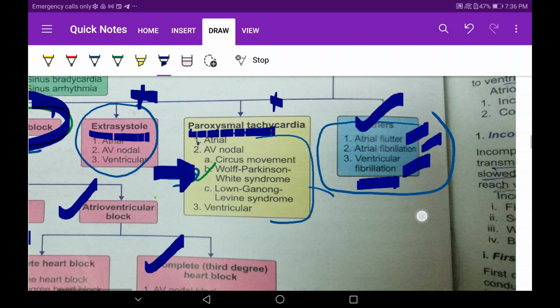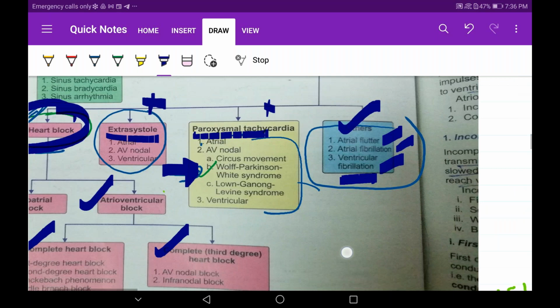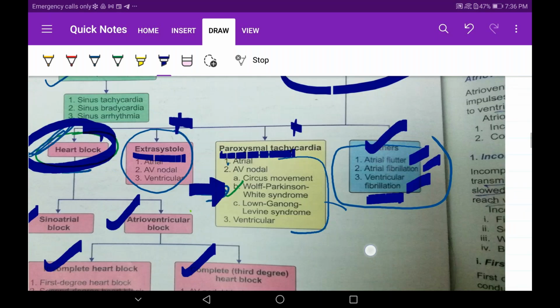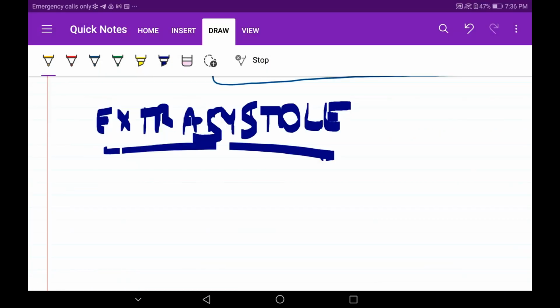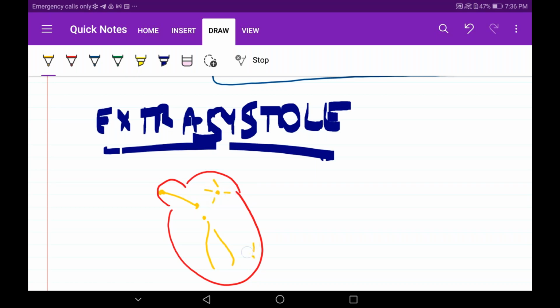Come over here. We are in the extrasystole. What do I mean by extrasystole? Extrasystole means apart from the normal conducting system, there are ectopic beats. What do I mean by ectopic beats? The best diagram to represent ectopic beats is like this. See, normally this is our SA node, AV node, bundle of His. Ectopic foci are represented in the diagram like this. This is the ectopic focus, or this, or this.